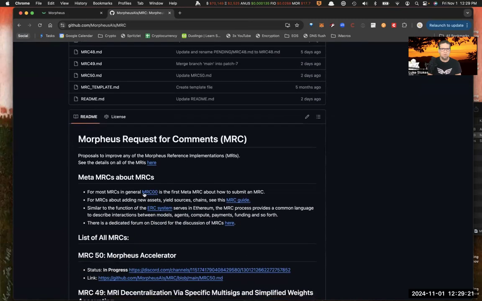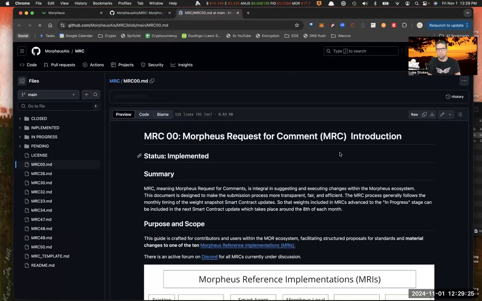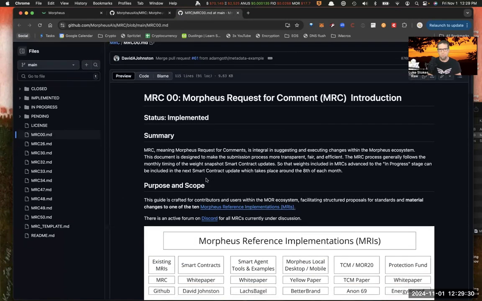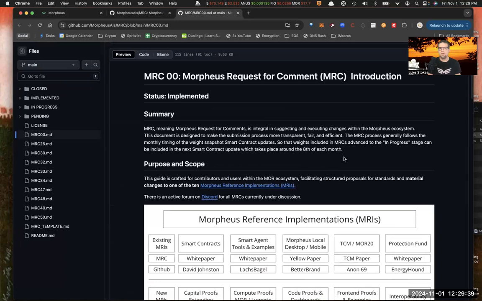What I'm going to start with here is MRC 00. This is kind of the meta MRC talking about MRCs in general. What is a Morpheus request for comment and how does it work? As it says here, it's integral to suggesting and executing changes within the Morpheus ecosystem. This document is designed to make the submission process more transparent, fair, and efficient. The MRC process generally follows the monthly timing of the weights snapshot for smart contract updates, so that weights included in MRCs advanced to the in-progress stage can be included in the next smart contract update that takes place around the 8th of each month.